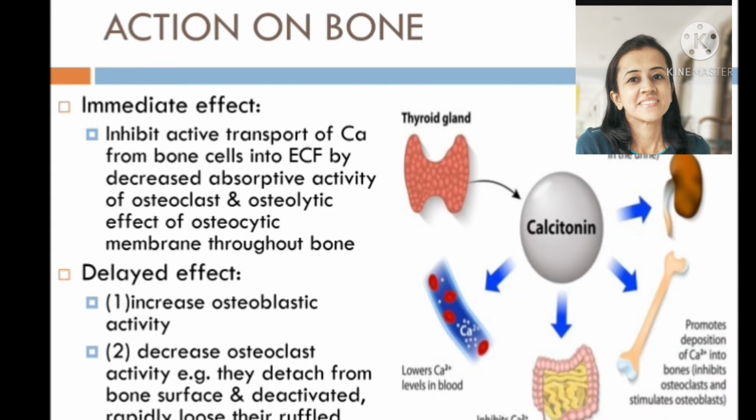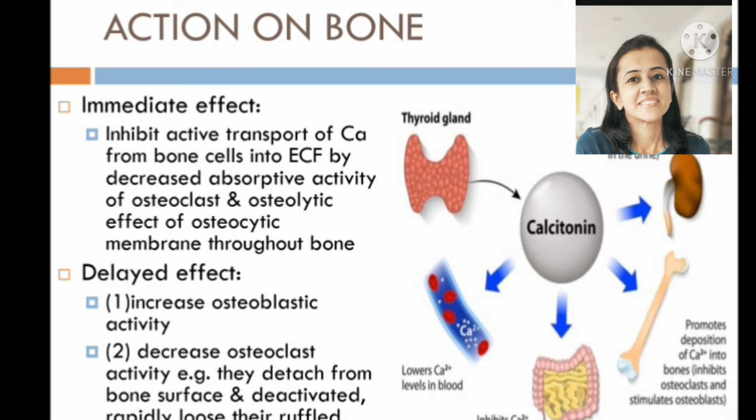Now, it has two effects. One is immediate, and second is delayed effect. Now, immediate effect. Calcitonin inhibits active transport of calcium from bone cells into the extracellular fluid, and it does so by decreasing absorptive activity of osteoclast and osteolytic effect of the osteocytic membrane. As we have discussed, the osteocytic membrane pumps calcium ions out of the bone and it has osteolytic effect. So all these are reduced by calcitonin.